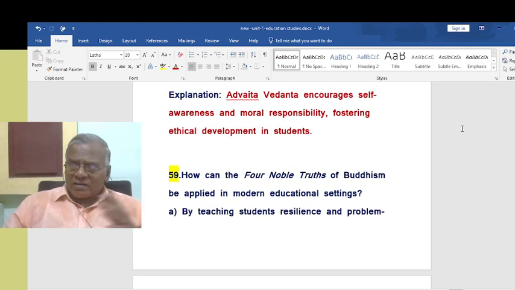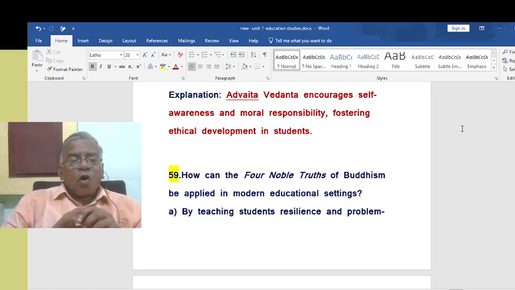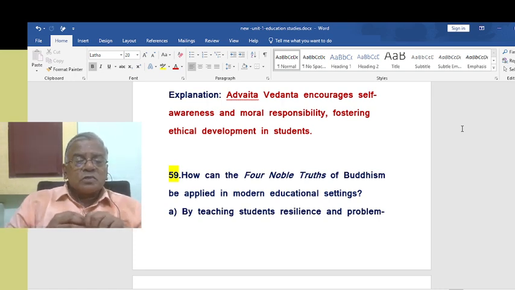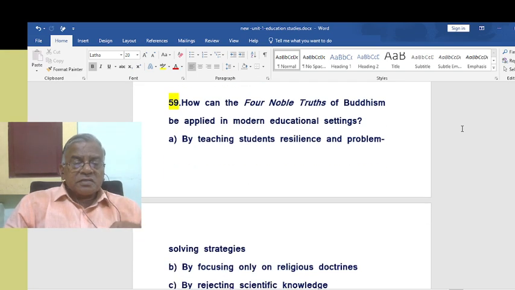Somehow or other you connect, the main idea is connected with modern education. So how can the four noble truths of Buddhism be applied in modern educational settings? The four noble truths, of course you know: suffering exists, suffering can be ended, there is a way to end suffering, and the way is the eightfold path. We know that. How can this be applied in modern educational settings?